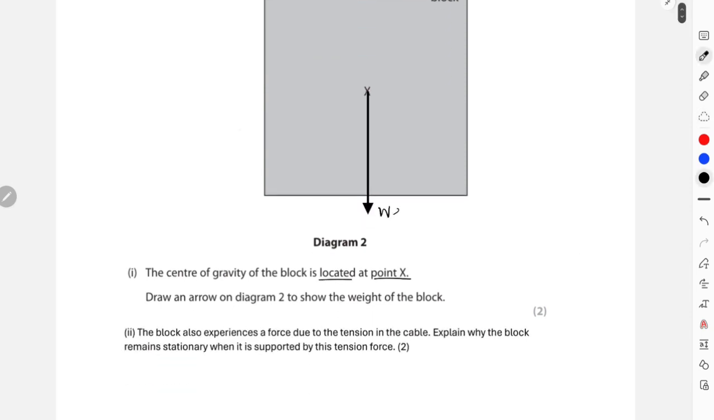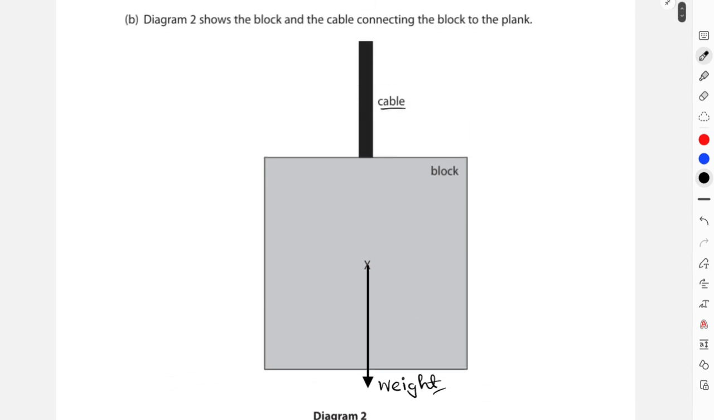This is your weight. Maybe you're getting 2 marks over here for the arrow and for the size also. And again, since you have a cable over here, obviously there will be a tension acting on this particular block, right? And tension should act from the surface, in the perpendicularly upward direction. This is your tension.